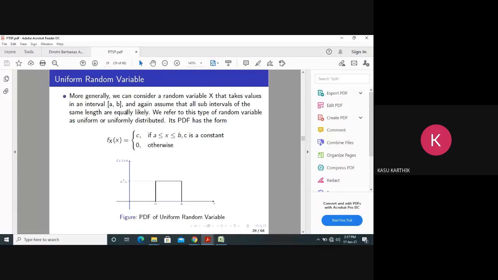Now, another type of random variable is the uniform random variable. What it says is this is a uniform random variable. If the width is a to b, the height should be 1 by b minus a. Why? Because the area under the PDF should be 1. The entire area under any PDF should be 1. We have used this uniform random variable also.